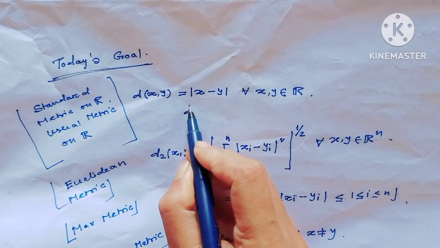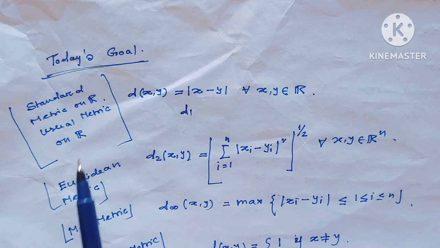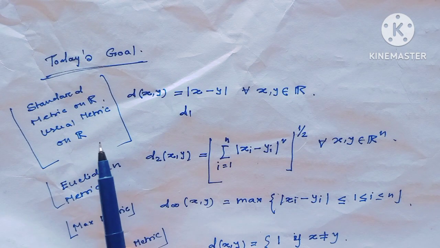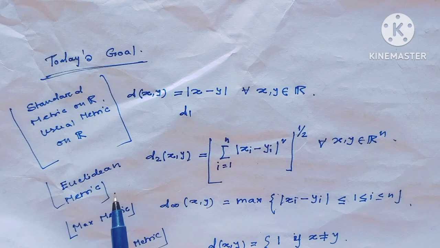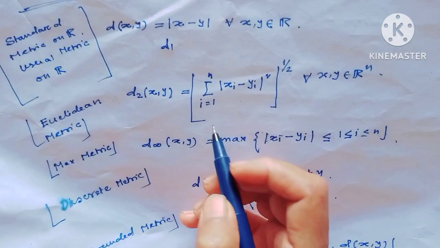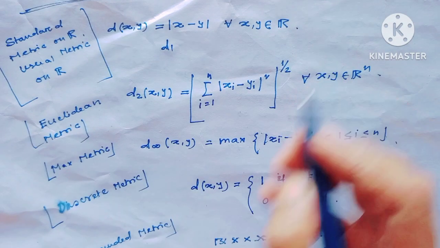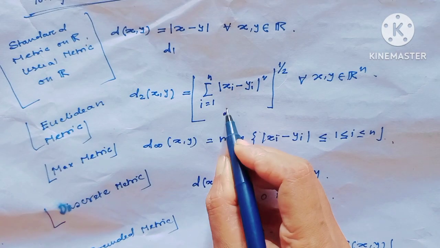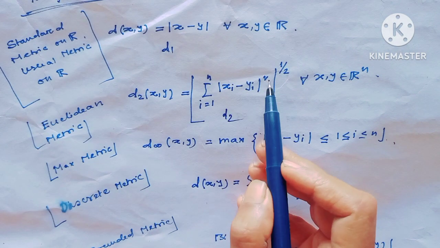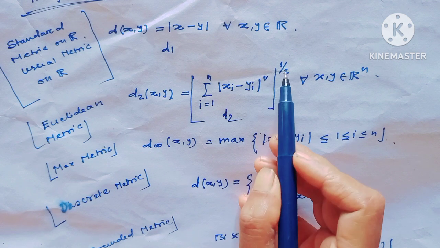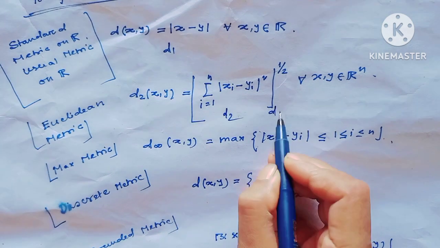This is the D1 metric, meaning the standard or usual metric on the space R. This is called the Euclidean metric. Here I have considered not R^n, but n equal to 2. So this is the D2 metric. And when it is the sum to the power 1 over p, then this would be the Dp metric.